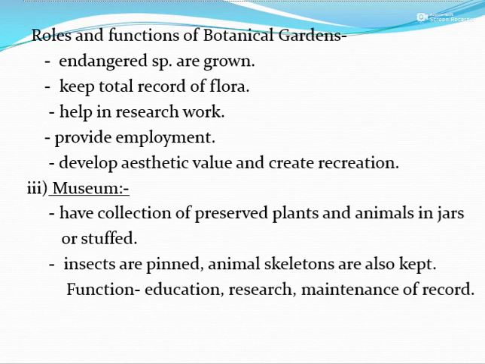The roles of the botanical garden are that the endangered species are grown here. It keeps the total record of the flora, helps in the research work, provides employment. It helps to develop the aesthetic value and creates recreation.